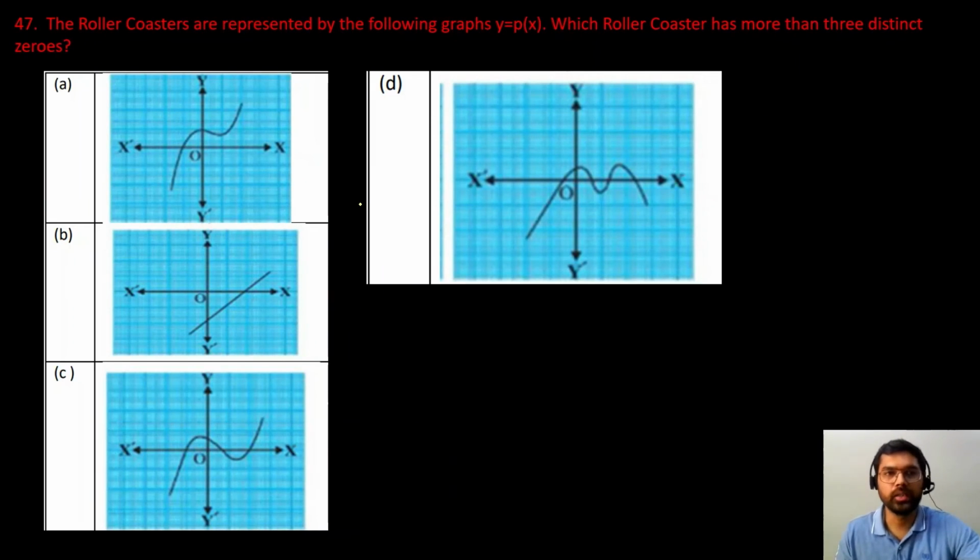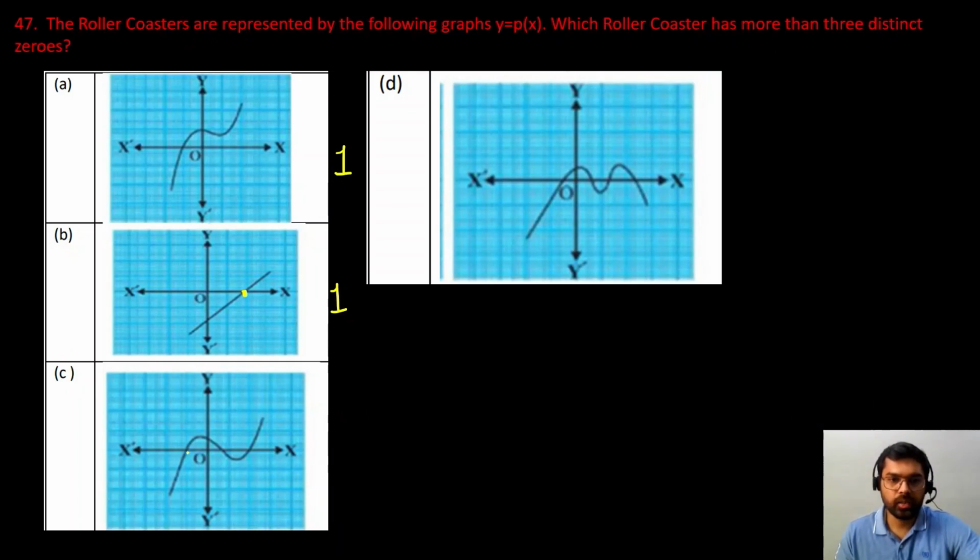Then next question is the roller coasters are represented by the following graphs: y is equal to px. Then which roller coaster has more than 3 distinct zeros? So to find out the zeros, we have to look for those points where the graph is intersecting x-axis. Okay, so first option में it is intersecting at 1 point only, so it will have 1 zero. Second option में it is intersecting x-axis at 1 point only, so again it will have 1 zero.